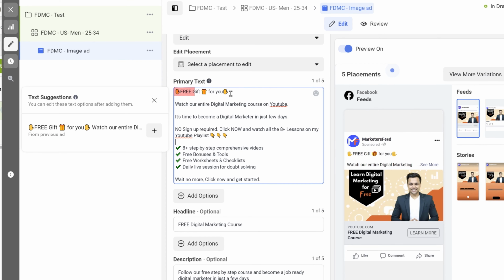Here you can see our first line says free gift for you. And not just the text, we have also added some emojis. Emojis are usually correlated with higher engagement. And the word free always helps in getting better CTR. Now everyone loves a free gift. Who doesn't like a free gift? So this will help us get the attention.